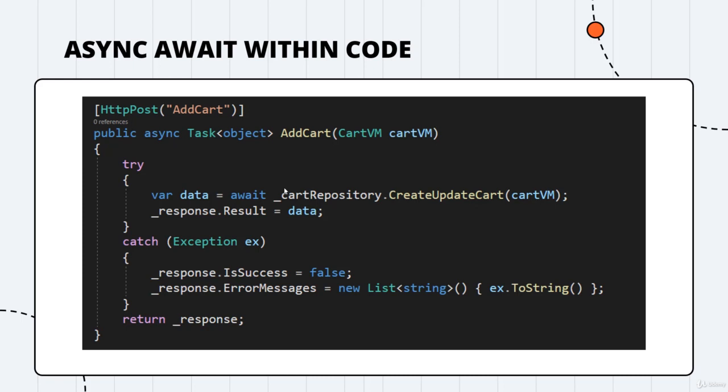A typical asynchronous communication would be that a line is executed and it does not wait for the response. Here we are using await, so we are telling it that it must wait for the response. Because of that, we are making this a synchronous communication. I hope this makes sense to you and you don't confuse yourself by saying that we are already using asynchronous communication. With the use of the await keyword, you are making this a synchronous communication because you need a response in order to proceed to the next line.